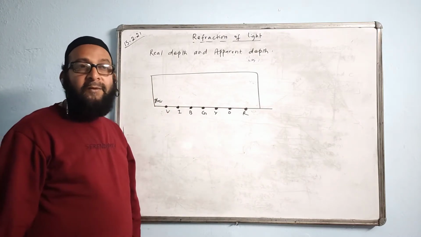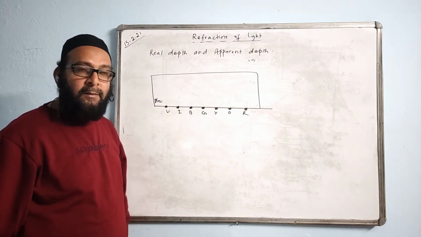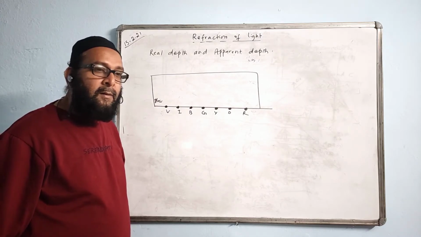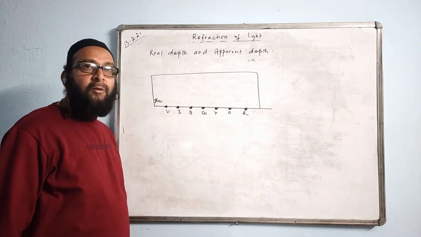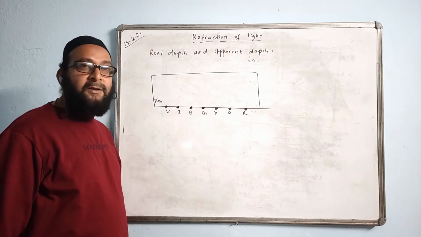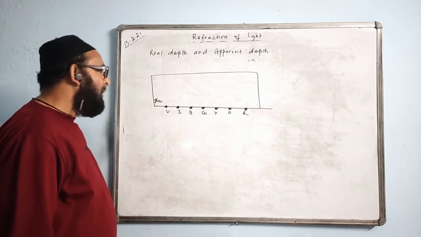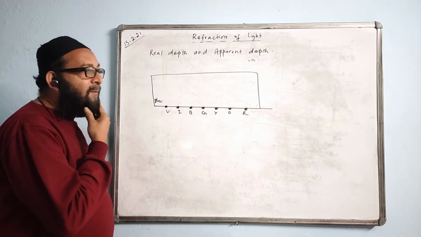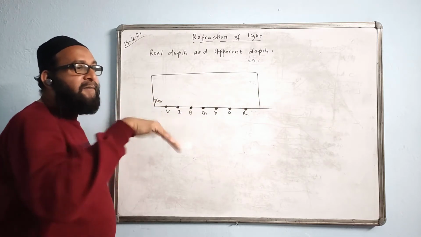But now the question is, will they all appear to be raised to the same level or different levels? Rainbow, you see in the sky. So is there something to do with the sky, the atmosphere? Then which color will appear raised the maximum? Do you think all the colors will be at the same level or different levels?